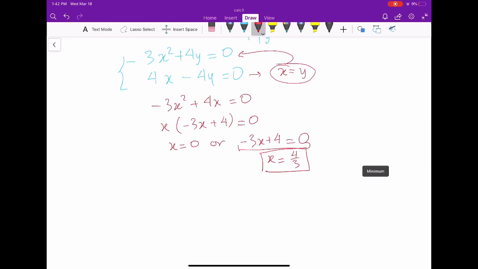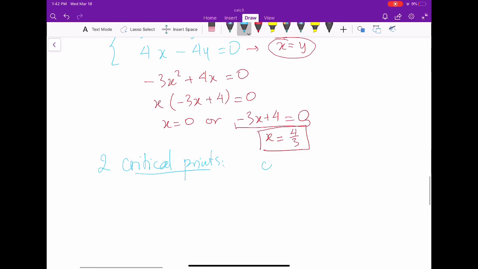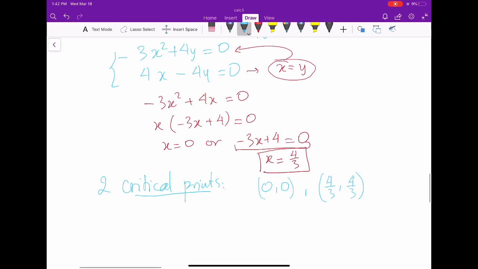That means this function has two critical points. The first one is (0, 0). The second one is (4/3, 4/3), because x and y are equal. Don't forget this.